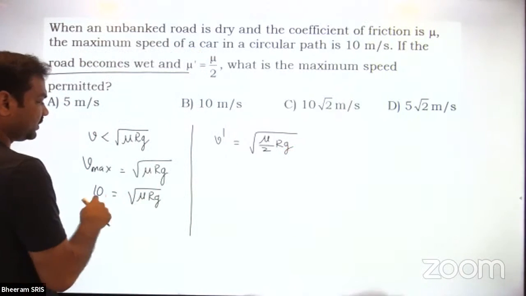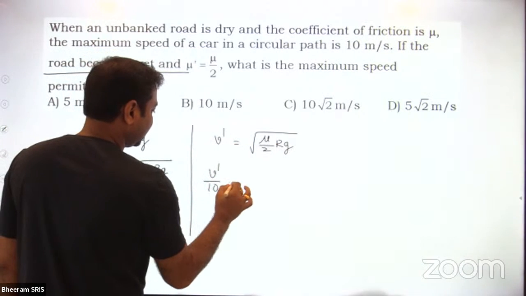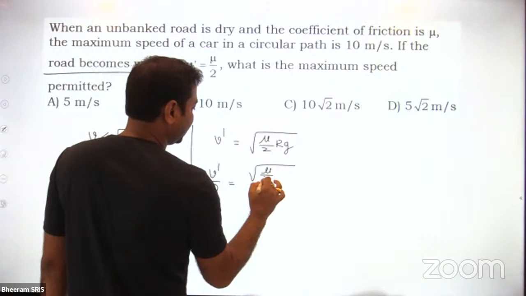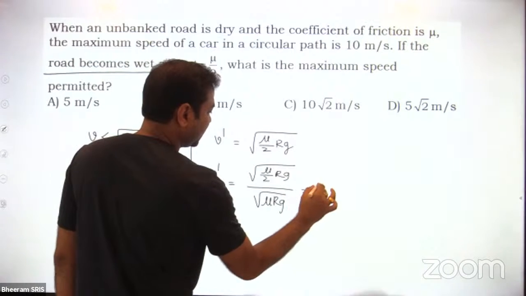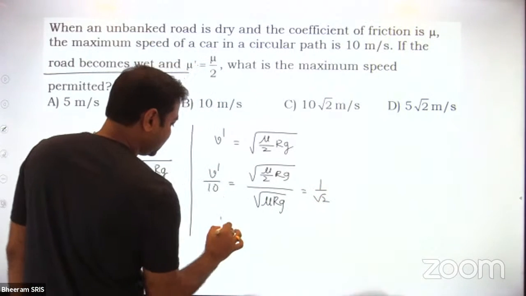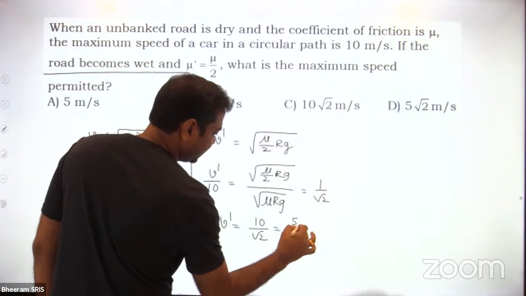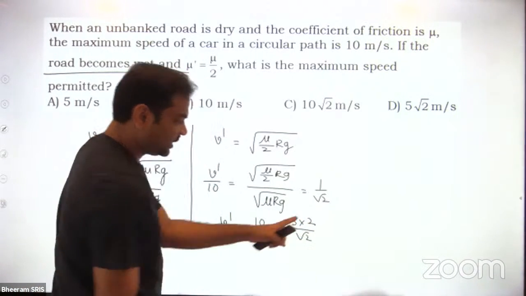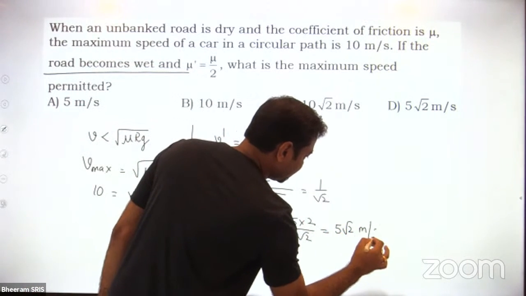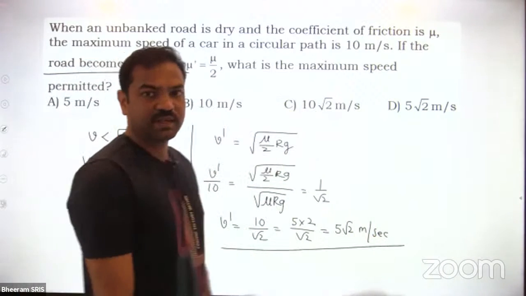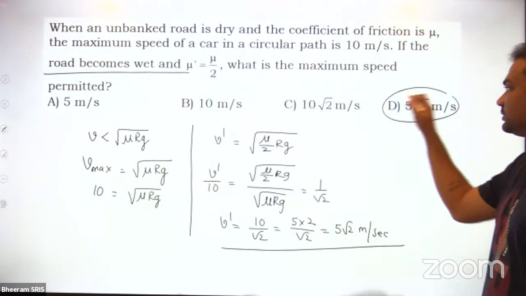Okay? So I have one equation here, and the other equation. So I can write V dash by 10 is equal to root of mu by 2 r g by root mu r g. Root mu r g cancels out. This will be 1 by root 2. Then V dash is equal to 10 by root 2. 10 by root 2 is nothing but 5 into 2 by root 2. Then 2 by root 2 will become root 2. Then it is 5 root 2 meters per second. That is V dash. Understood? So the answer is 5 root 2.